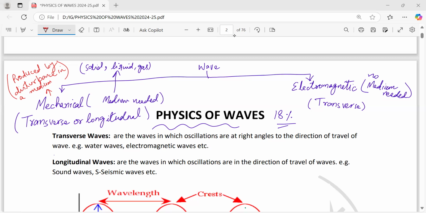So anyhow, transverse waves are the waves in which oscillations, even you can say vibrations, are at right angles to the direction of travel of the wave. For example, water waves and electromagnetic waves are all examples of transverse waves. And by the way, what are electromagnetic waves? Let me say their names right now.